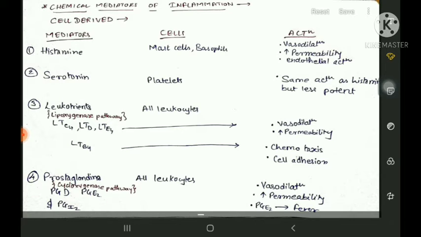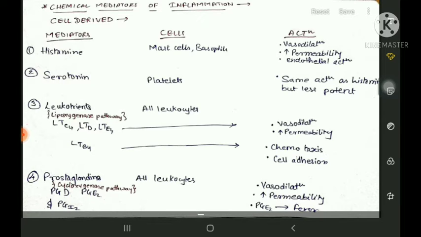You will see the actions of these chemical mediators will be two major actions, which are vasodilation and increased permeability of endothelial cells. As I told you, we will need more and more neutrophils at the point.